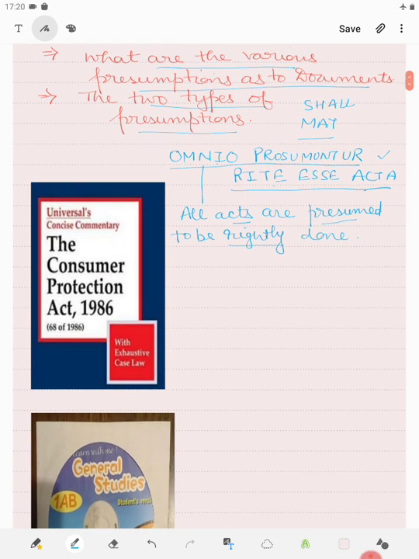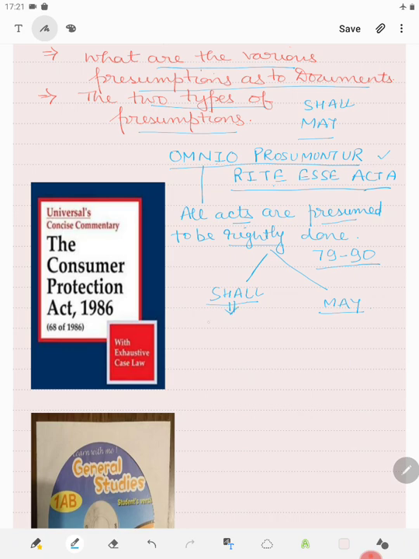Now, two types of presumptions are there in sections 79 to 90. One presumption is shall, and another is may, that is, shall presume or may presume. It is to be remembered where the word shall is used and where may is used.